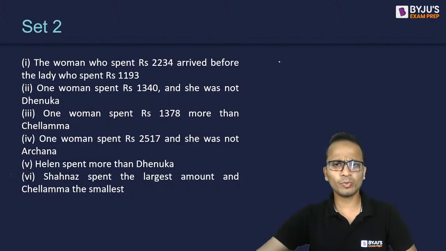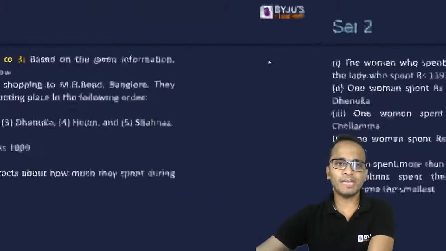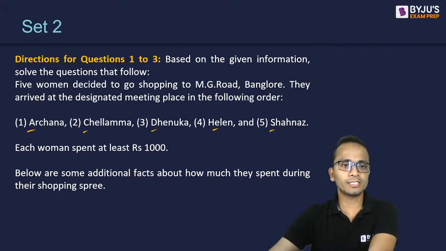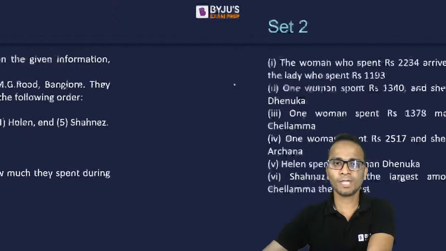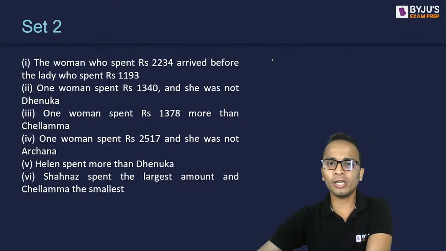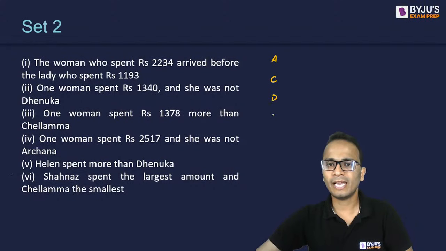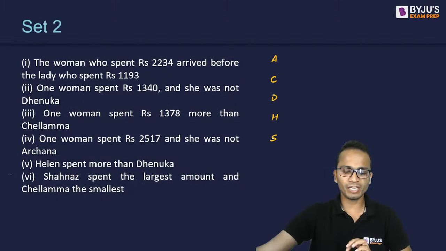Okay, so let's start with this one. First of all, I'll write the names in the order in which they have arrived. The statement says that 5 women decided to go shopping. They arrived at the designated meeting place in the following order: Archana, Chilamma, Dhenuka, Helen, and then Shehnaz. Each woman spent at least rupees 1000. This is already given to us. So I'll first write the order in which they arrived: A, then C, Chilamma, and then Dhenuka, Helen, and Shehnaz. Each of them will be spending some money according to the given conditions.